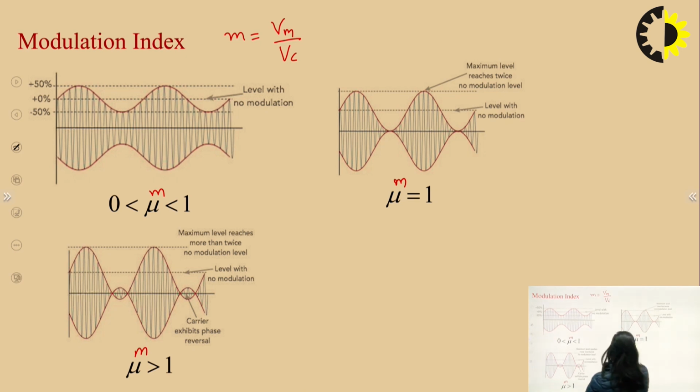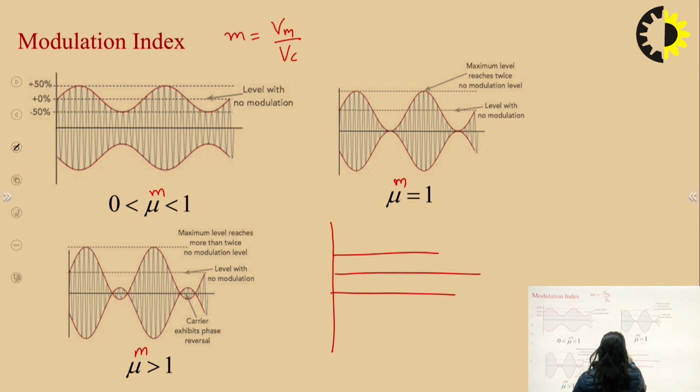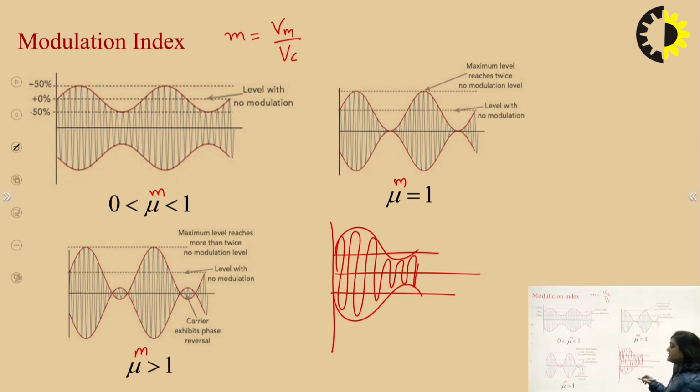So we can also draw this like this is our diagram. So we have plotted this, and this figure is for when Vm is less than Vc. For Vm less than Vc, we have plotted this.